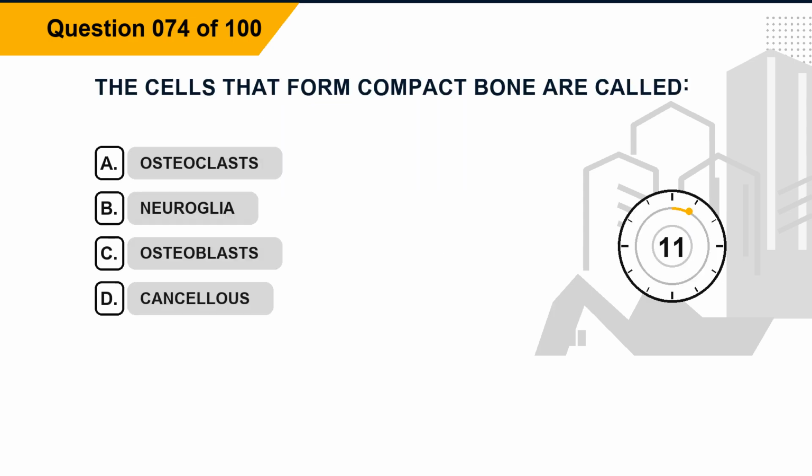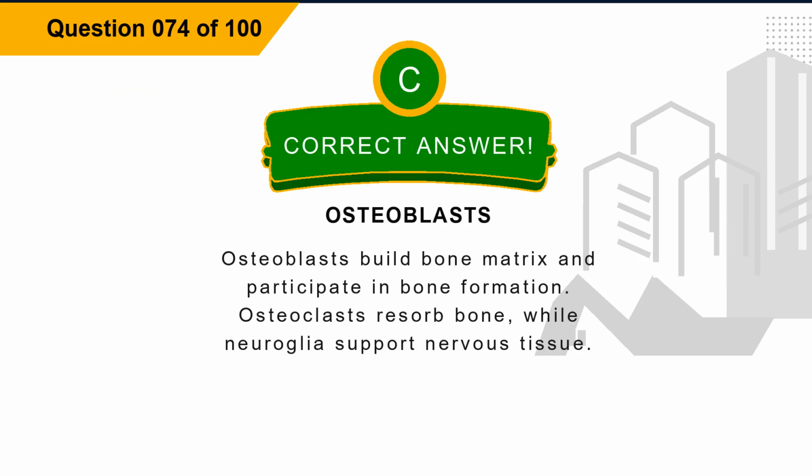Question 74. The cells that form compact bone are called? Option A, osteoclasts. Option B, neuroglia. Option C, osteoblasts. Option D, cancellous. The correct answer is option C, osteoblasts. Explanation. Osteoblasts build bone matrix and participate in bone formation. Osteoclasts resorb bone, while neuroglia support nervous tissue.